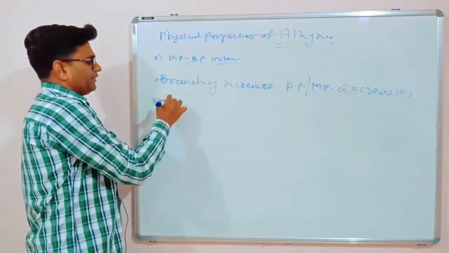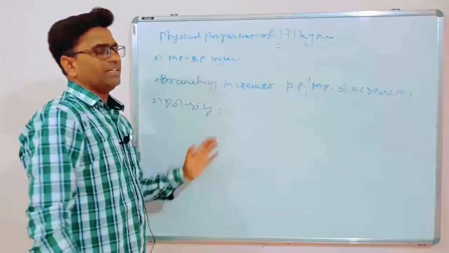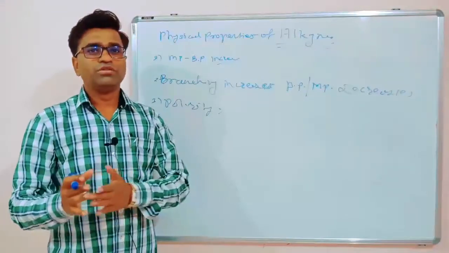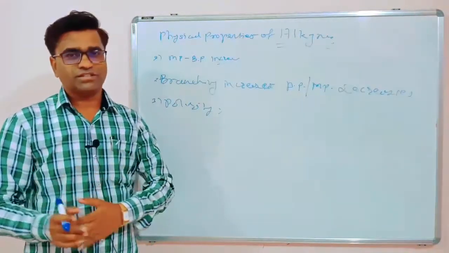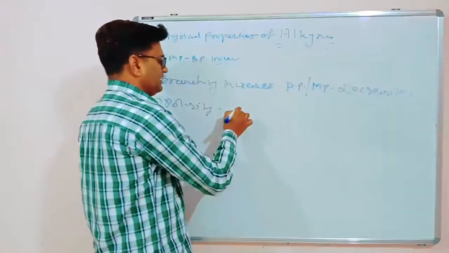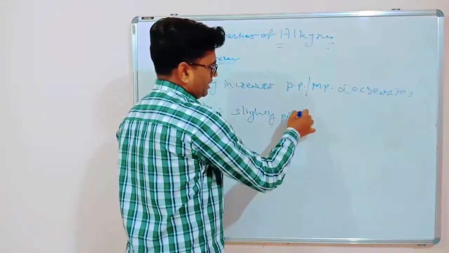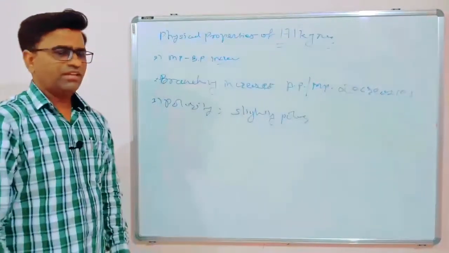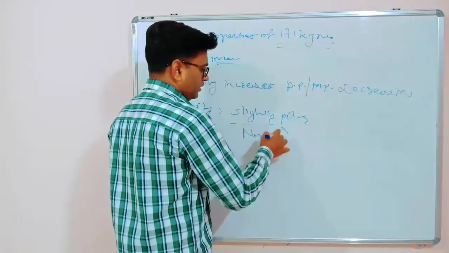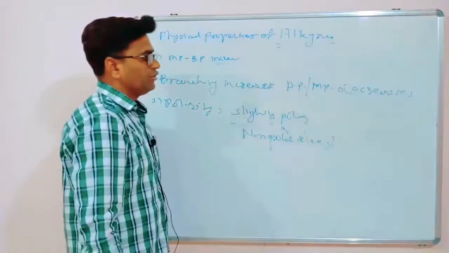Third one is the polarity. As alkynes contain two pi bonds, there are 4 loosely bound pi electrons. Because of these loosely bound pi electrons, alkynes are slightly polar, but they are dissolved in non-polar solvents.